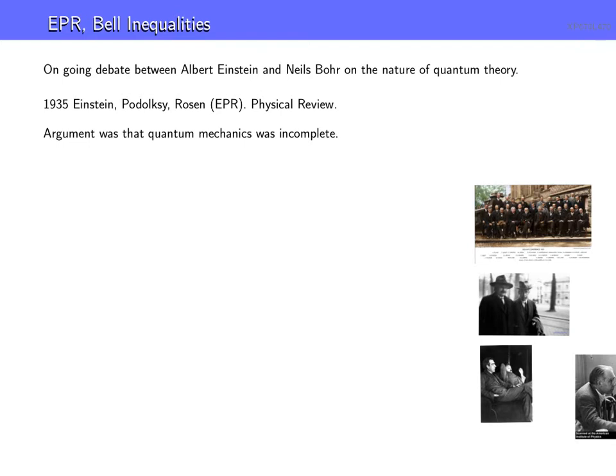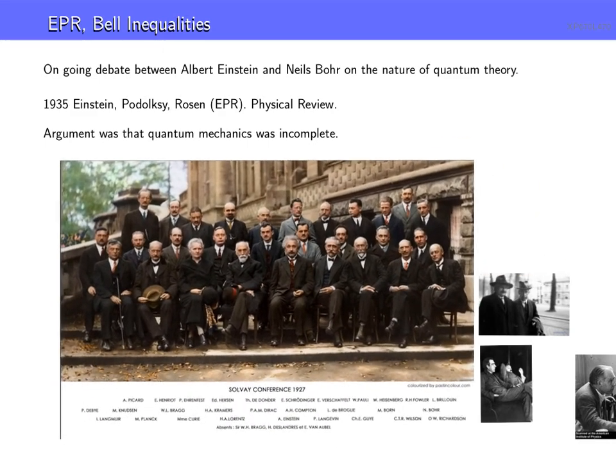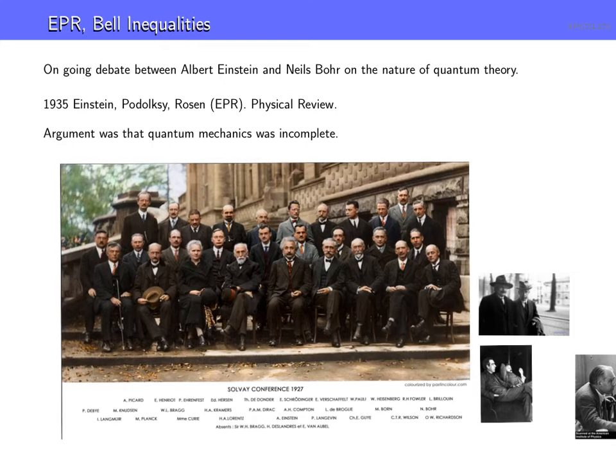So the story goes back to the early days of quantum mechanics, when it was still being formulated, and specifically to the time of 1927. This is the Solvay Conference. The Solvay Conferences were a series of conferences that were critically important in the development of physics. The 1932 one is another huge one.